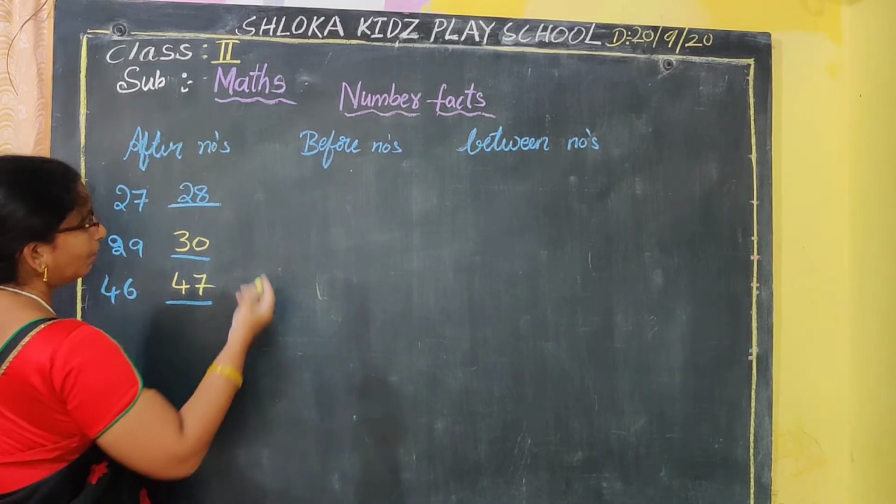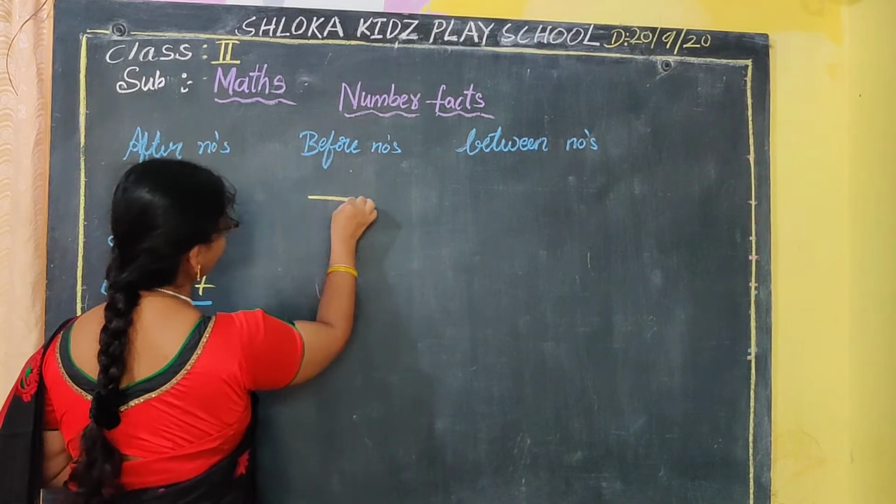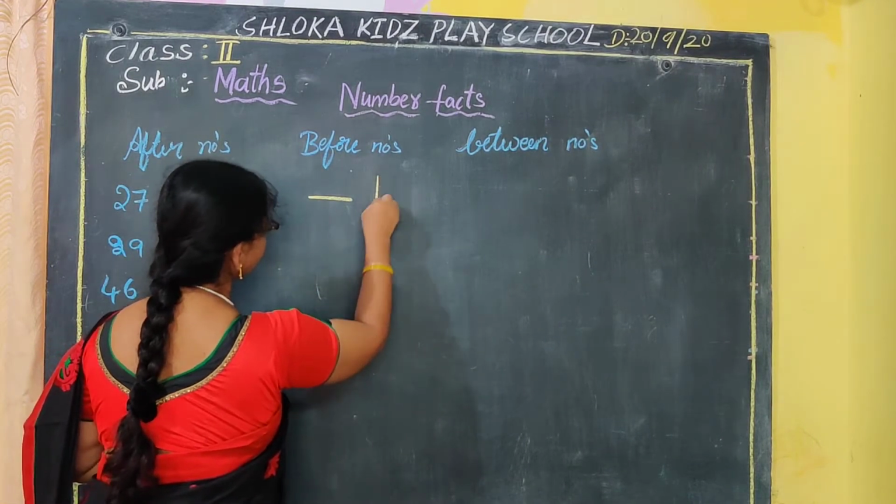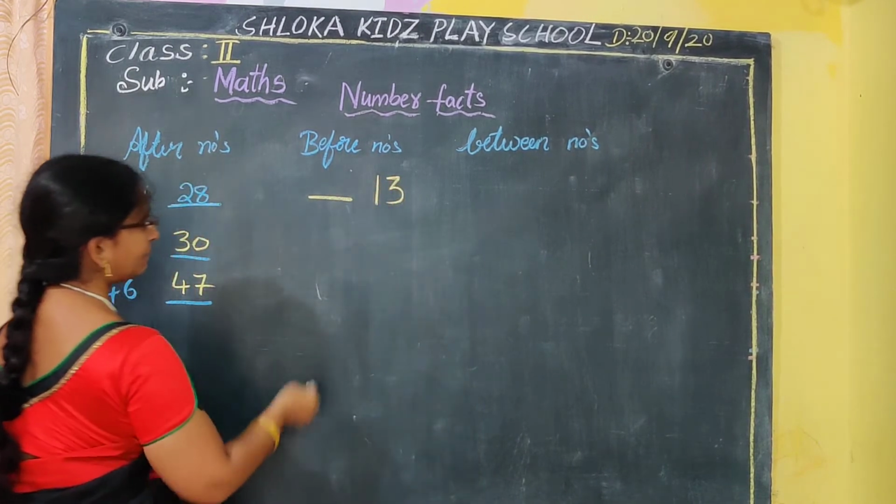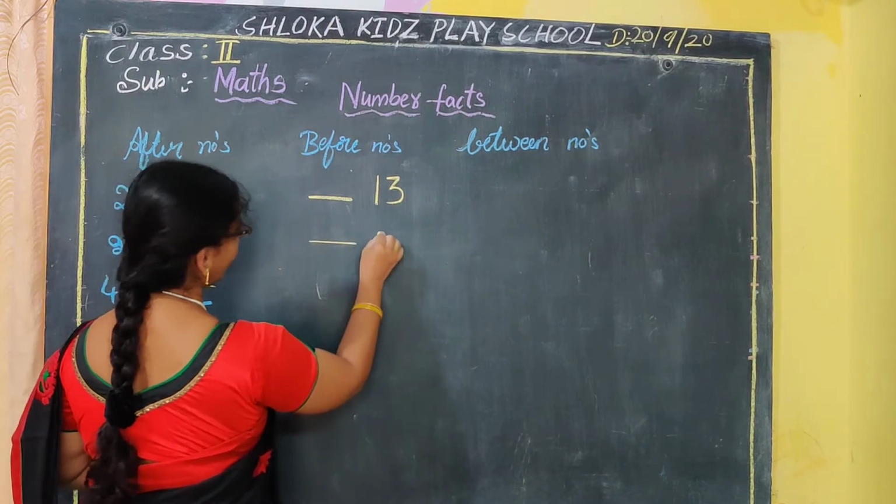Now we will see the before numbers. Roughly I am writing, we will take the number 13. Next, what will we take?